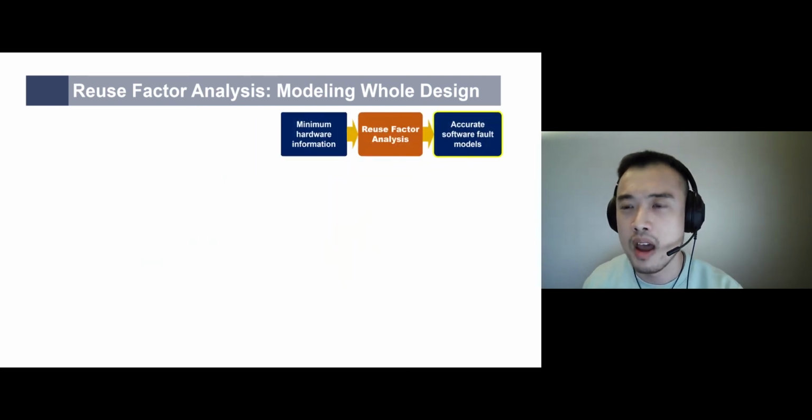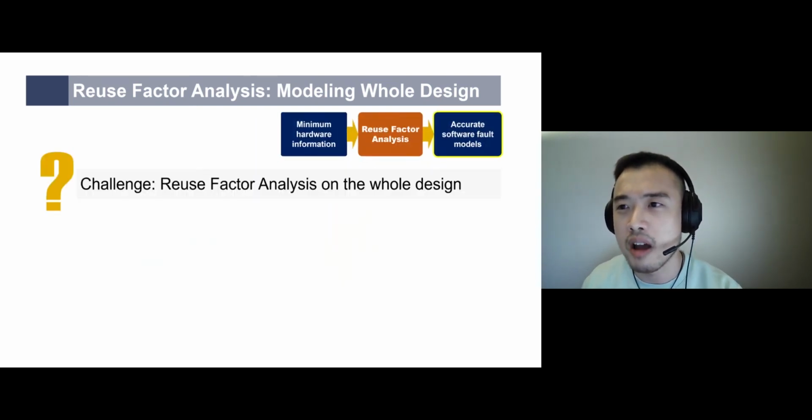To analyze the entire system, we need to come up with accurate software fault models for every single flip-flop. However, due to the number of flip-flops in the system, modeling every one of them requires very detailed hardware information, which might not be ready or might not be accessible. How do we make it a tractable problem?